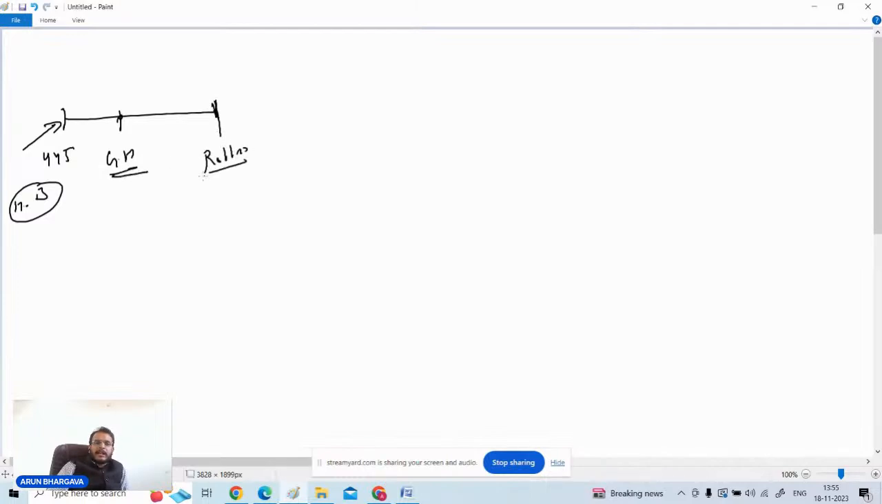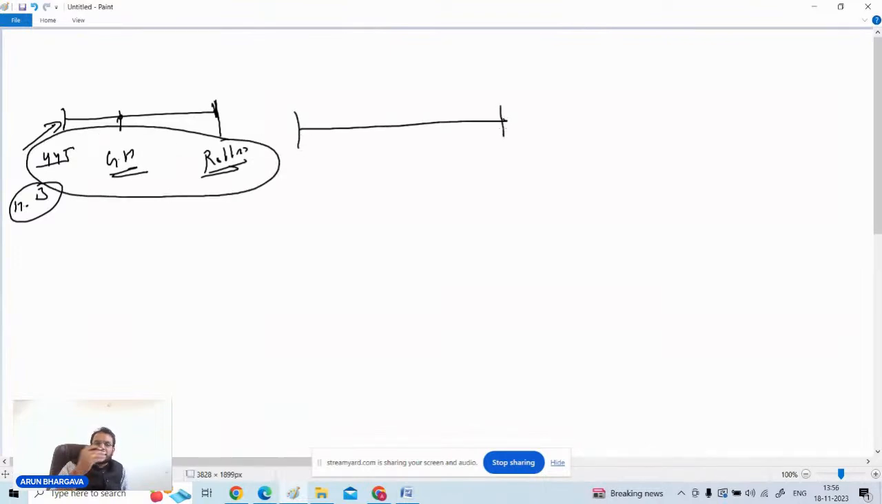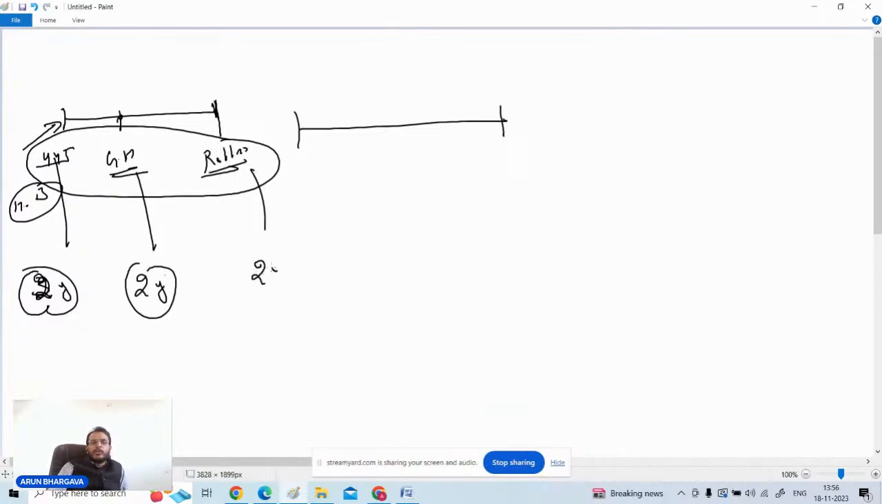So, if such kind of offenses are there with respect to a single transaction, where multiple offenses are committed, what kind of punishment will be there? For each offense, there will be a different punishment. Let us say the punishment for 445, the court has given, let us assume, 2 years. For grievous hurt also, the court has given 2 years. For the offense of robbery also, the court has given, let us assume, 2 years.